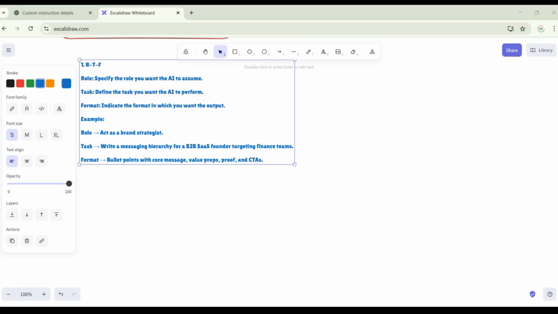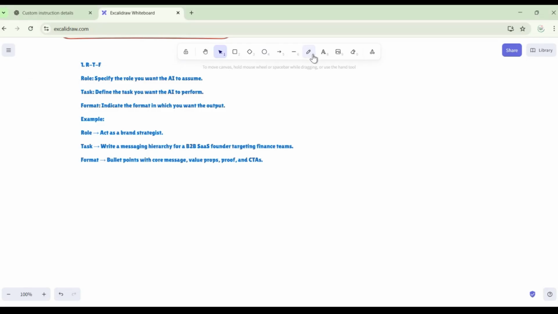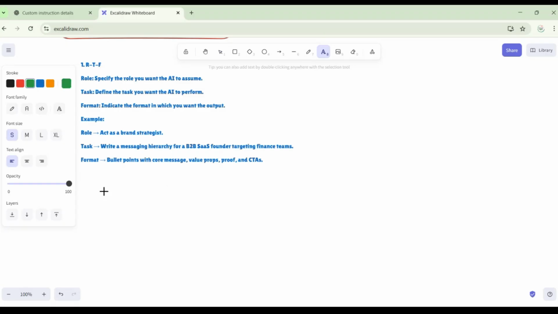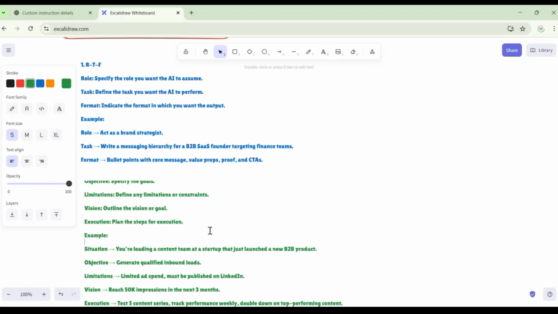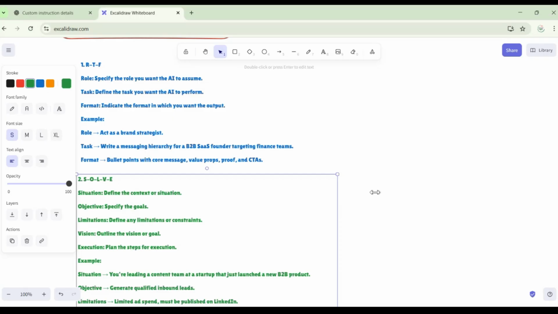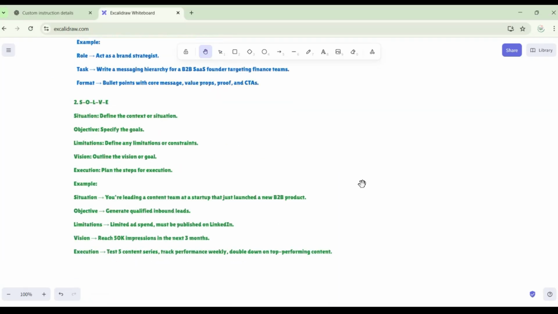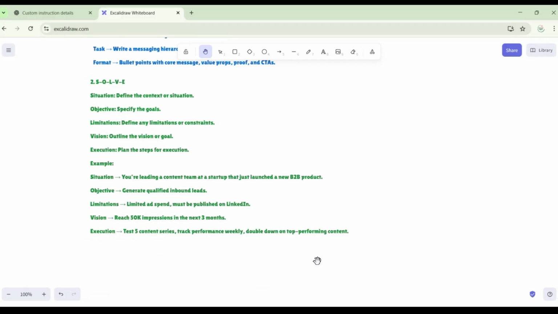Second, there is a second technique. This is equally significant and impactful as well. What is the second one? I will tell you. Let me just paste it somewhere. Just read this. What is the second one saying? SOLVE. This is the second technique: situation, objective, limitations, vision, then execution.